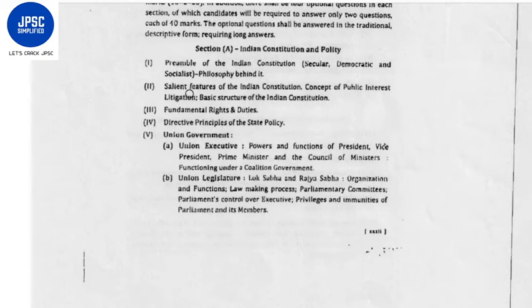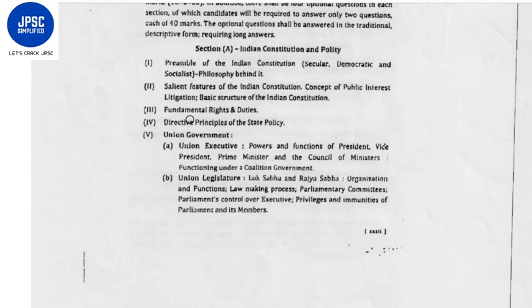You have to analyze the history, the philosophy, and how our preamble was created. The second topic is salient features of the Indian Constitution, concept of public interest litigation, and basic structure of the Indian Constitution.